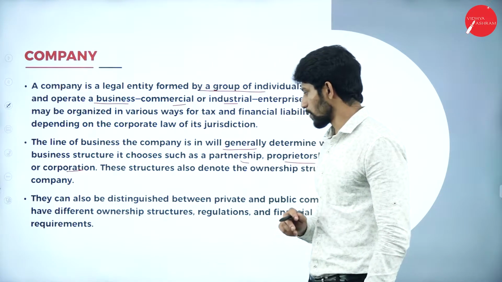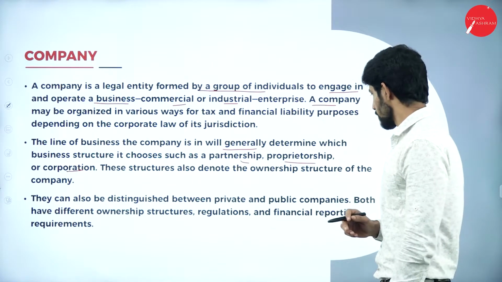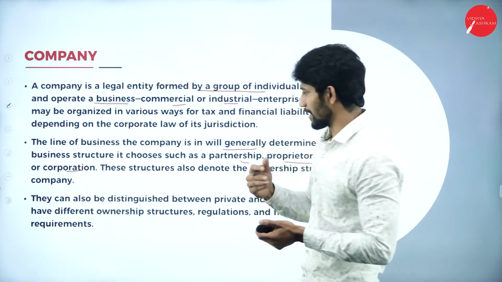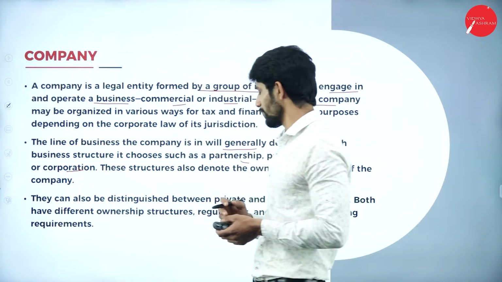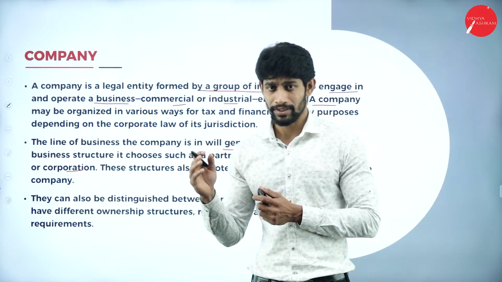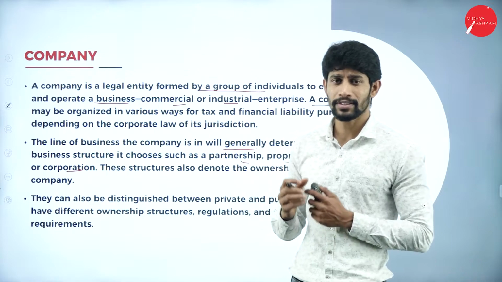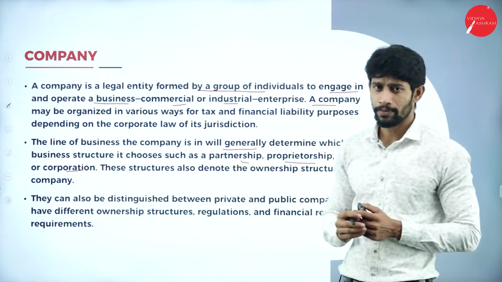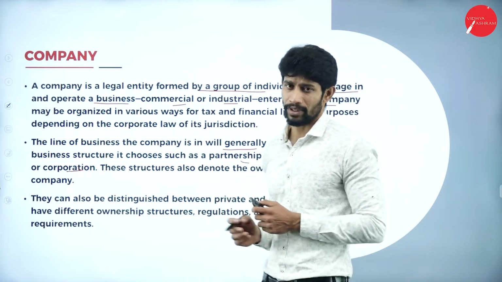These structures also denote the ownership structure of the company. So the line of business of the company will be generally known by the way they run the business, whether it's a partnership firm, or an individual, that is proprietorship, or it is a corporation, that is a company.